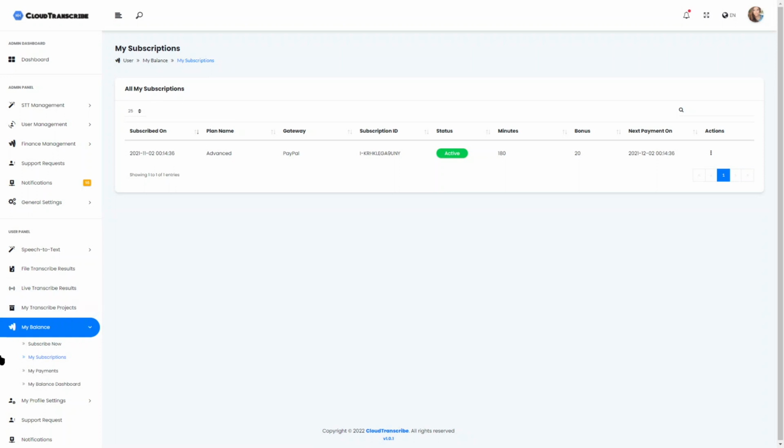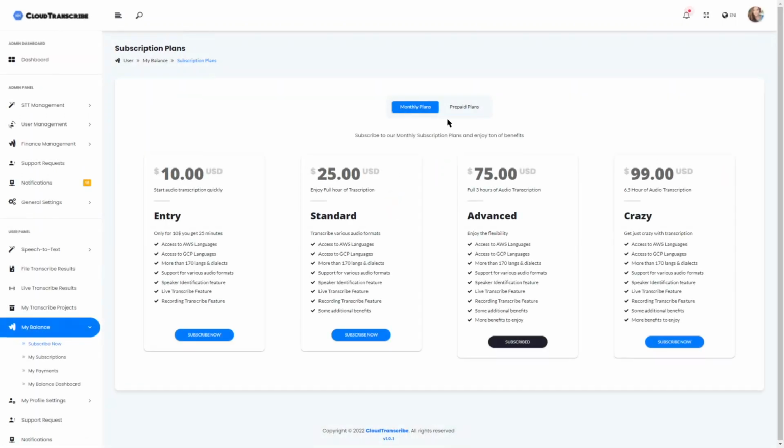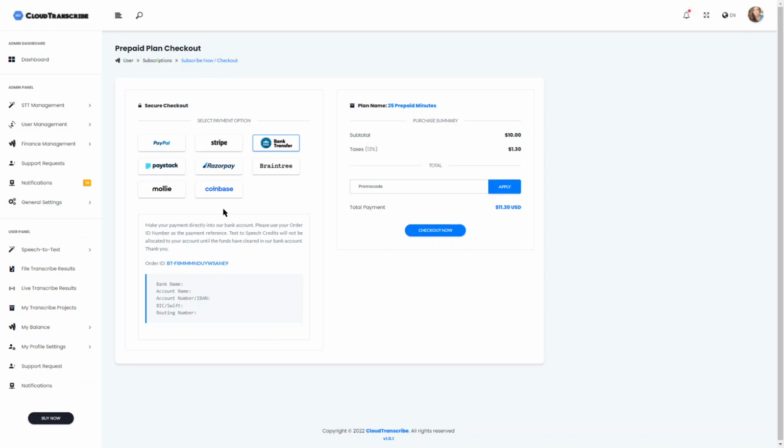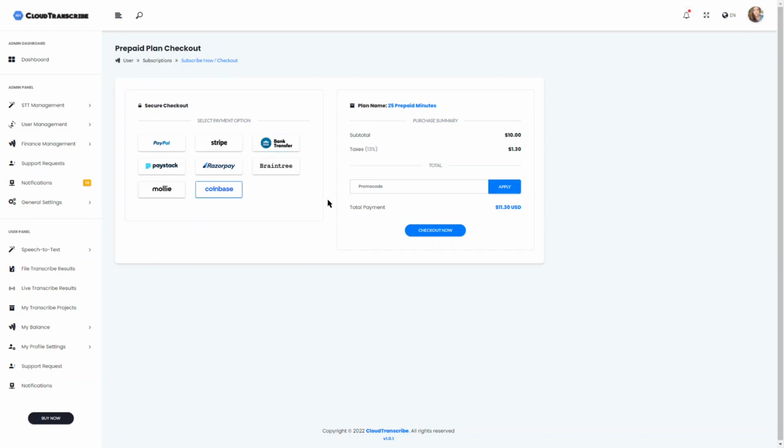So just to give you an idea how it works. For example, if a user wants to purchase 10 minutes, all he or she needs to do is select what kind of payment they want to go with. If it's Stripe, upon checkout it will redirect me to the Stripe checkout page. PayPal, the PayPal checkout page. With Stripe, you just need to enter your credit card details. Bank information is offline. Coinbase goes directly to Coinbase, Mollie, and so on and so forth.